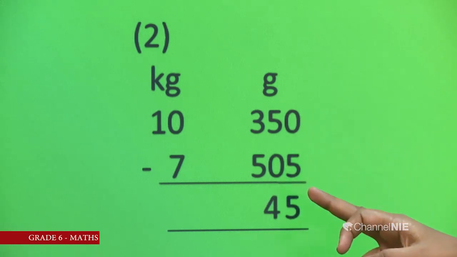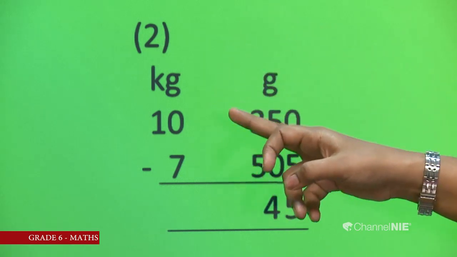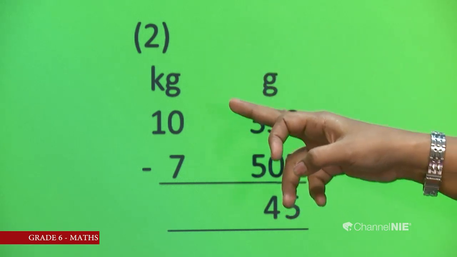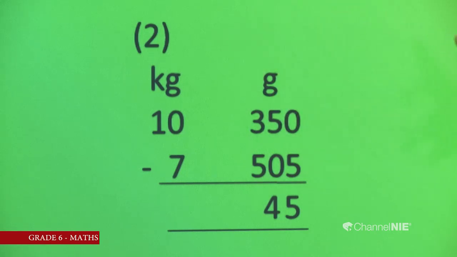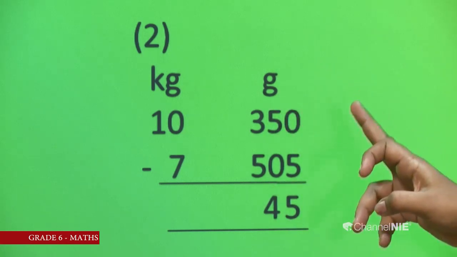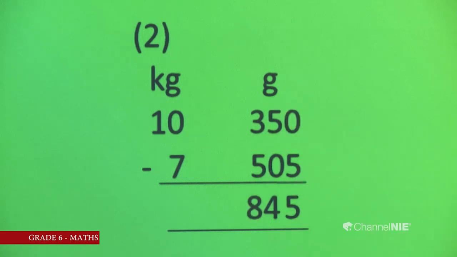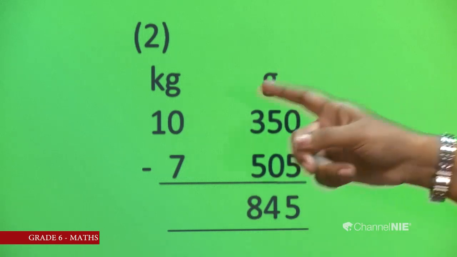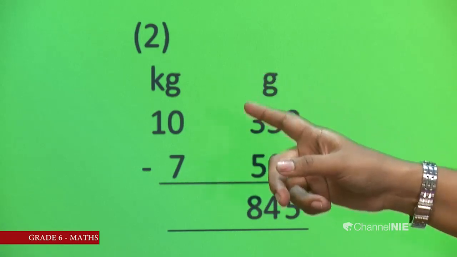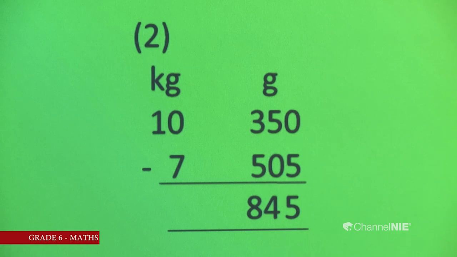3 subtract 5. Again we can't do it. So, we should bring 1 from the column of kilograms. If you are bringing 1 kilogram into the gram column, it is 1000. Then it becomes 1350. Now there is 13. 13 subtract 5 is 8. The remainder is 9. 9 subtract 7, the answer is 2.